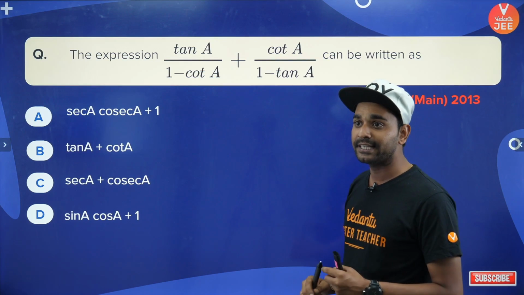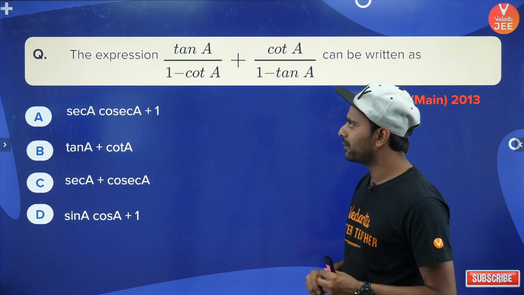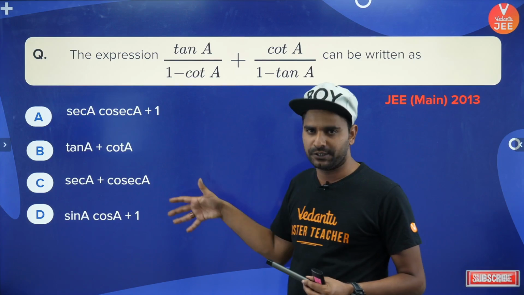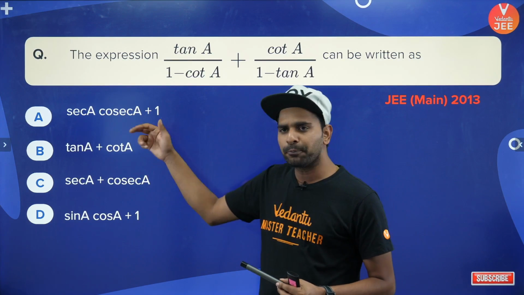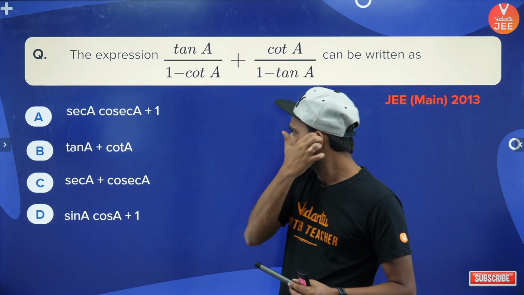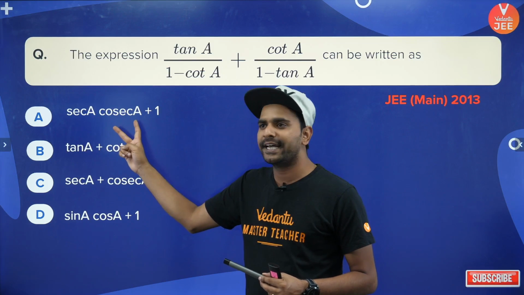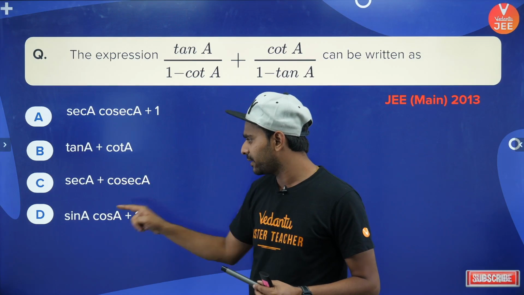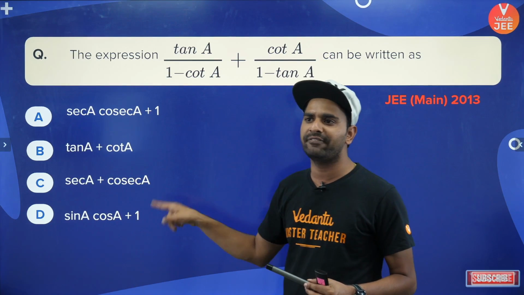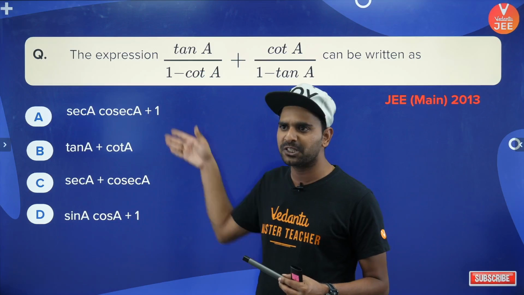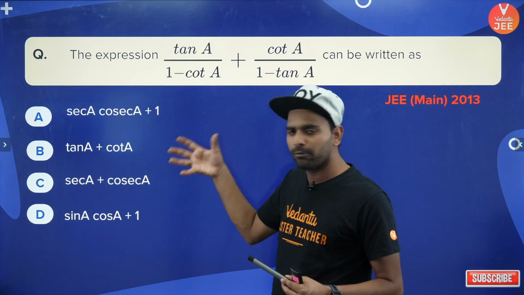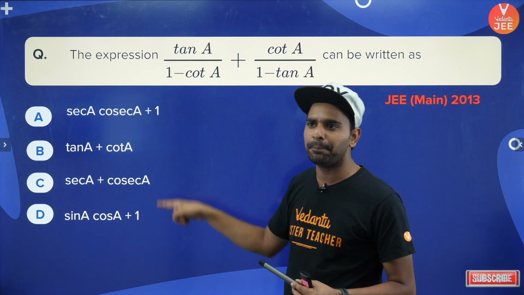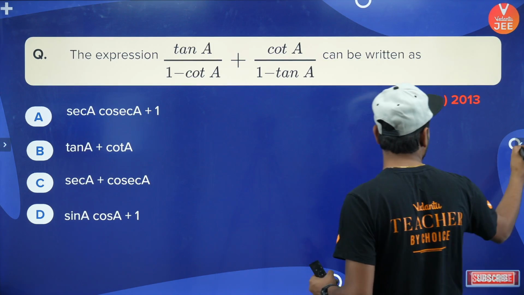All right, okay, so let's do this problem बच्चों. Now see, look at the options first, if you put, let's say, x equals some value. Obviously sec a and cosec a should be defined, tan a, cot a should be defined, and sin a and cos a should also be defined, only then all your options will be valid. So what you can do बच्चों is that x equals 0 degree and x equals 90 degree you cannot put, objectively, if we do.